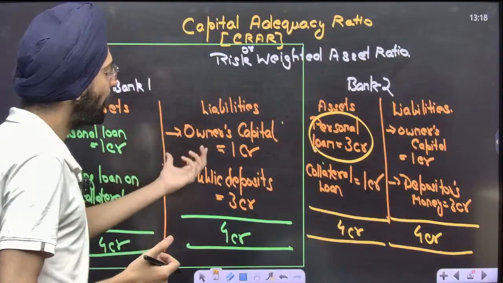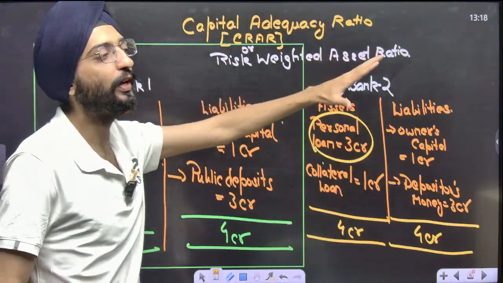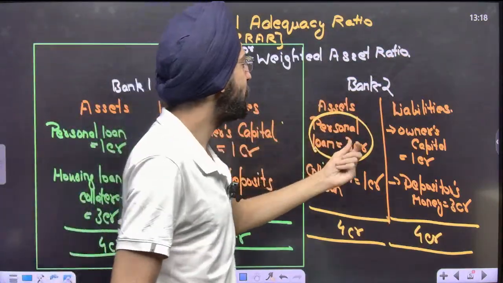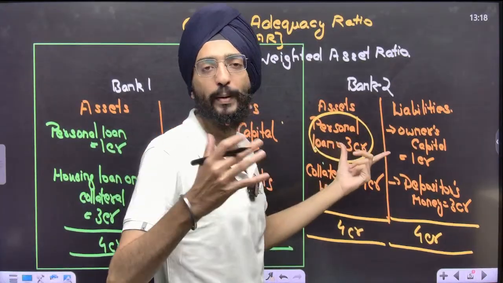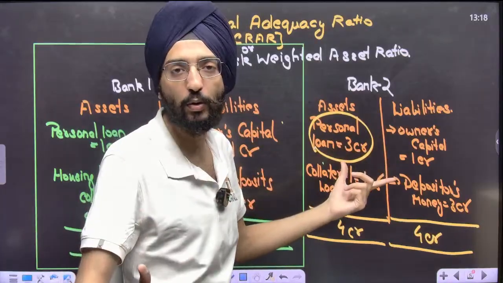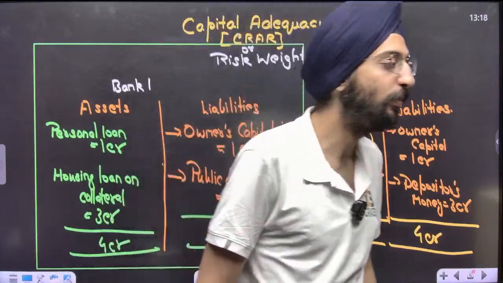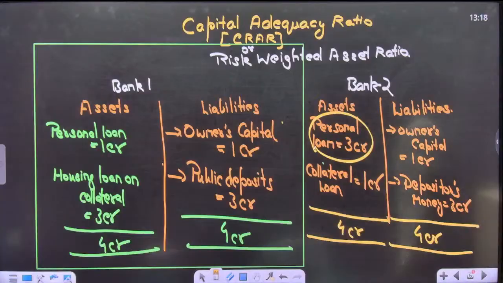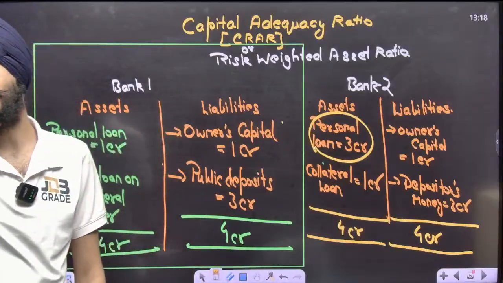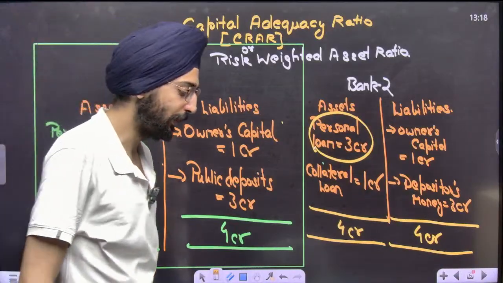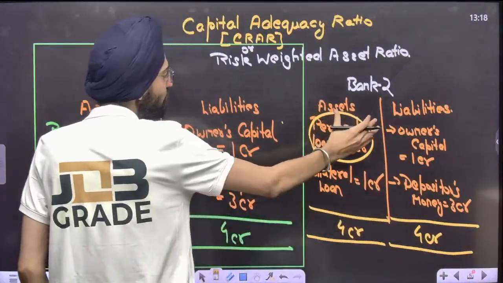These two are banks. Compare them. This one is playing better. This one is playing more risky. If in future these persons become defaulters, or become insolvent, or are unable to pay their interest on the debt, that becomes a non-performing asset, and this will be done and dusted. That bank will be doomed. Because it doesn't have any assets, it has to sell its assets to a third party, or sell its equity, or sell bad loans to another banking sector. That's not a great situation, because that's very risky. So one is playing risky, one is playing safe.